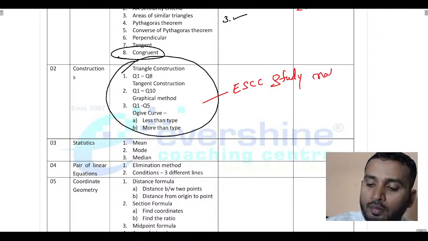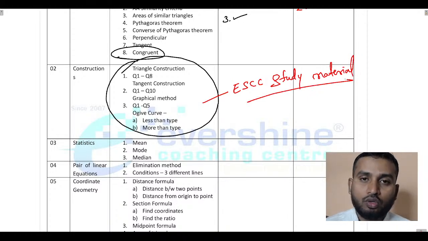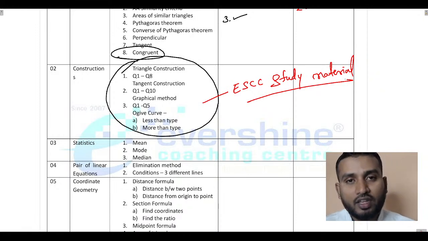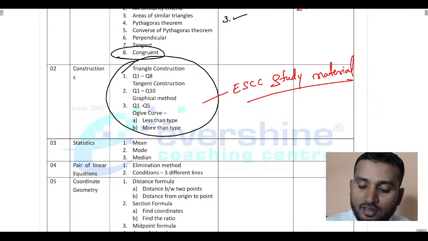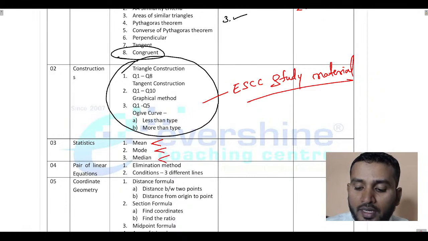ESCC study material. I will show you now how that material looks, and I will be sharing you the link. You can download it and use it for reference purposes. That is more than sufficient. Is this clear? Good. And statistics, at least solve 2 problems based on mean, mode and median.